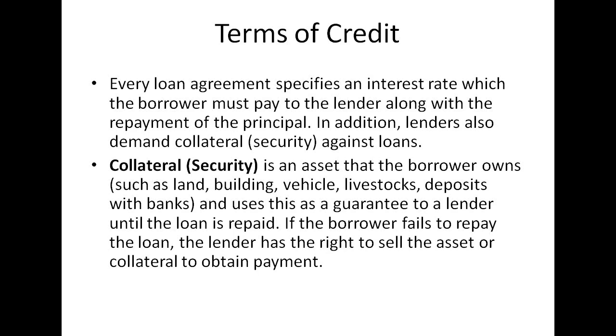Here they have given the examples of land, building, vehicle, livestock, and deposits with the bank. Everything can be used as collateral. The borrower gives this as a guarantee to the lender until the loan is completely repaid. If the borrower fails to repay the loan, the lender has the right to sell off the assets given as collateral to obtain their payment.